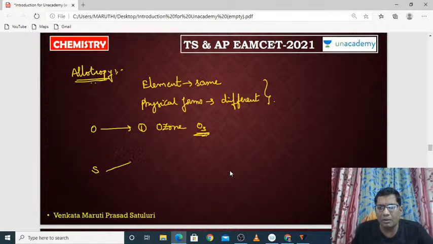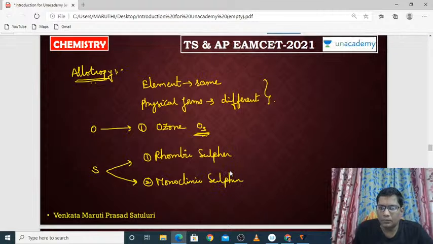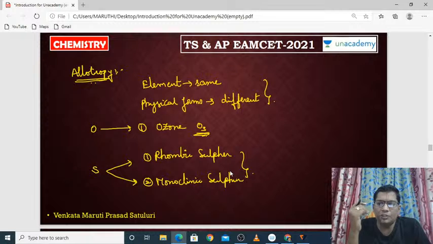But sulfur can have two different types of allotropes. One is rhombic sulfur and the second one is monoclinic sulfur. These two are the allotropes of sulfur. But oxygen is having only one type of allotrope, that is ozone.